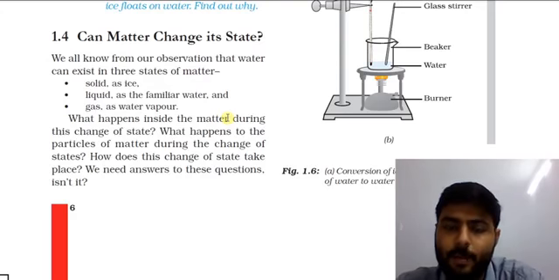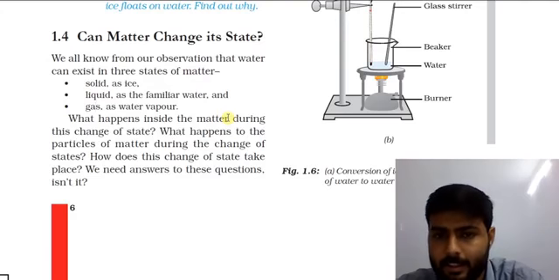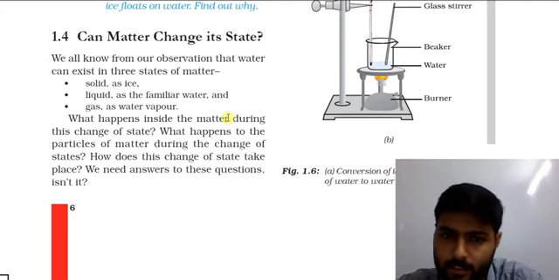And when we increase the temperature of water, what will we get in more amount? Water vapor. This water vapor is in the gaseous state. So we can say that water can change its states.